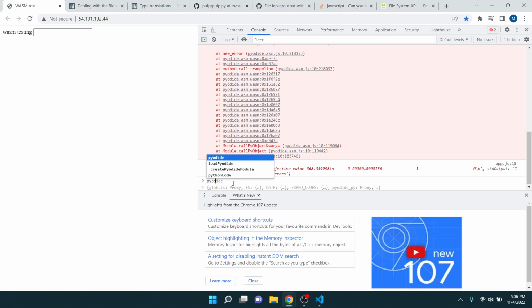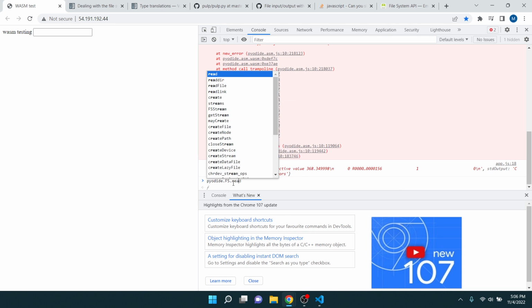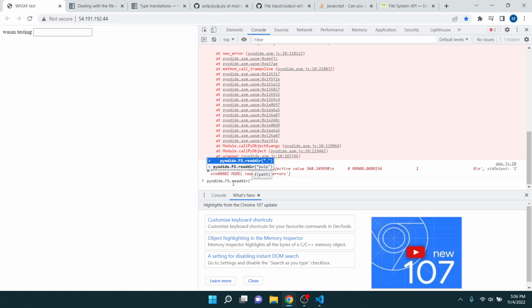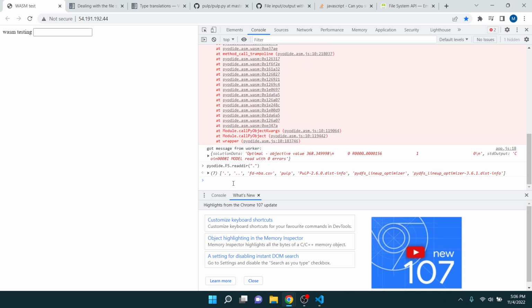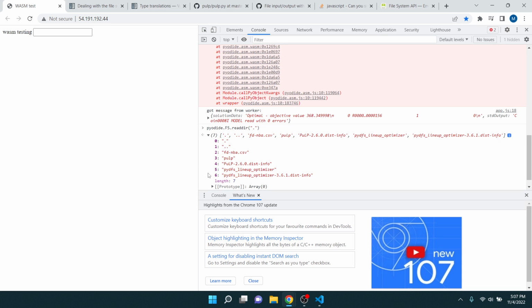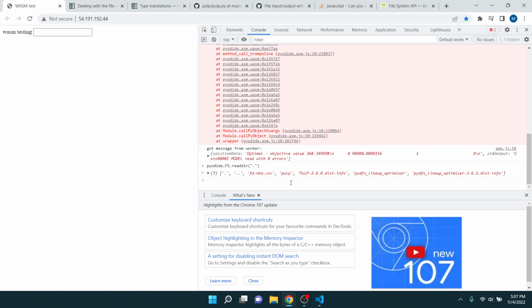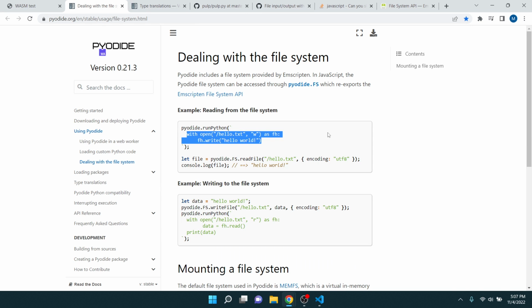So, pyodide.FS.readFile. Okay, so it's not creating a file. So I'm doing something wrong, or I'm not understanding this.